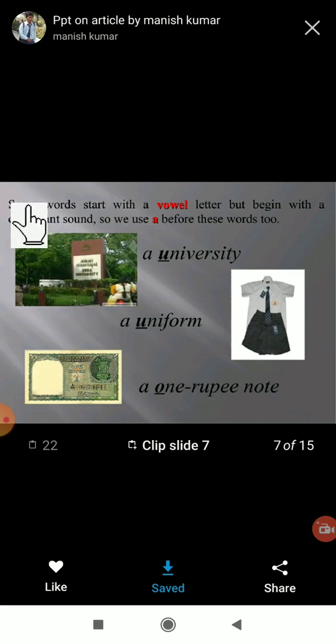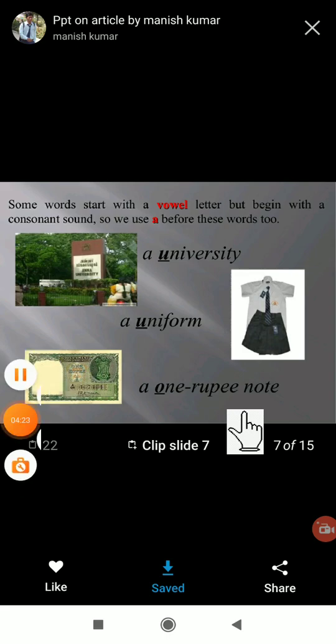Next here. Some words start with a vowel letter but begin with a consonant sound. So we use a before these words too. Some nouns are starting with a vowel letter. Here U is a vowel, O is a vowel. But before those also we are using a. Why? Because these are not vowel sounds, they are consonant sounds. Yes, a university, a uniform, a one rupee note. So for that we are using a.